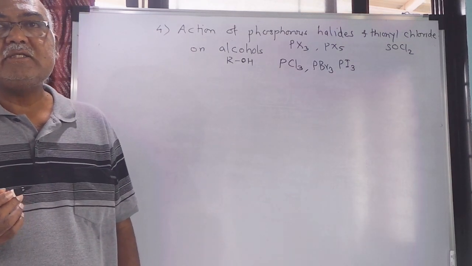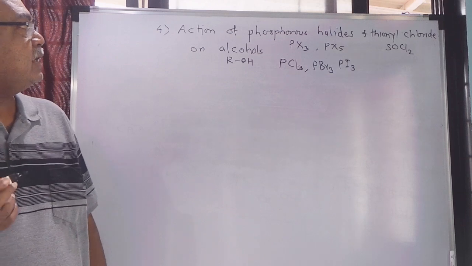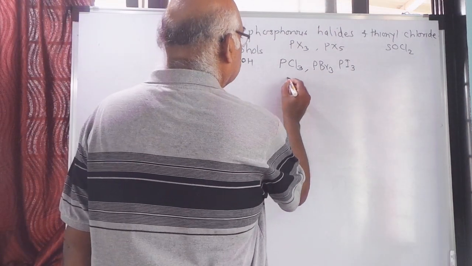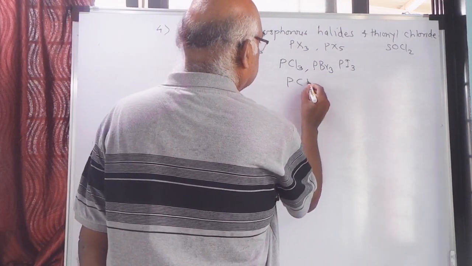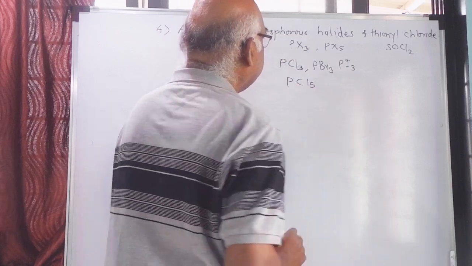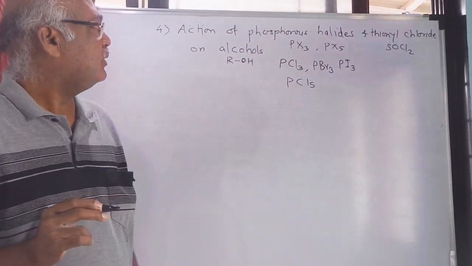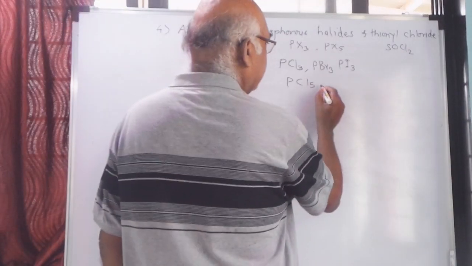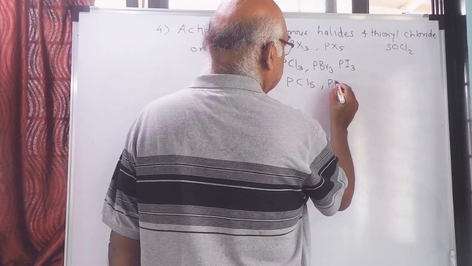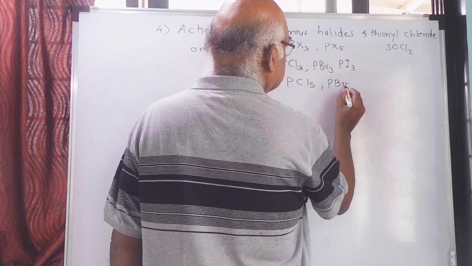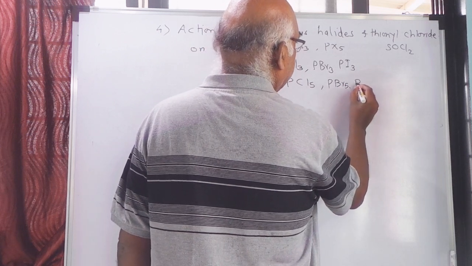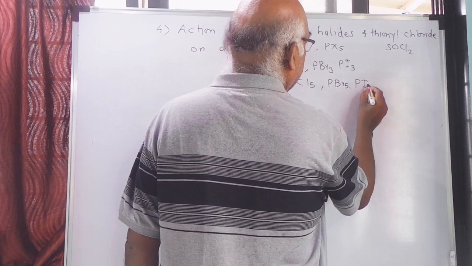And if phosphorus is pentavalent, then it will have the compound like this, PCl5, phosphorus pentachloride. I have taken only one PCl5. If I take PBr5, phosphorus pentabromide, and PI5, phosphorus pentaiodide.